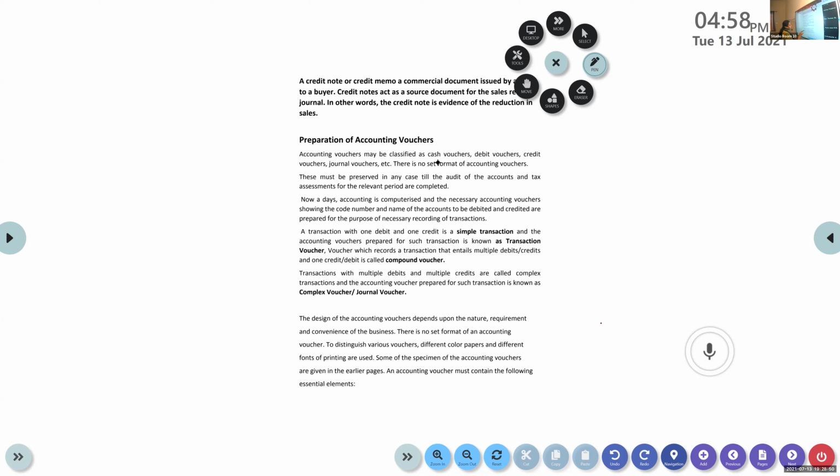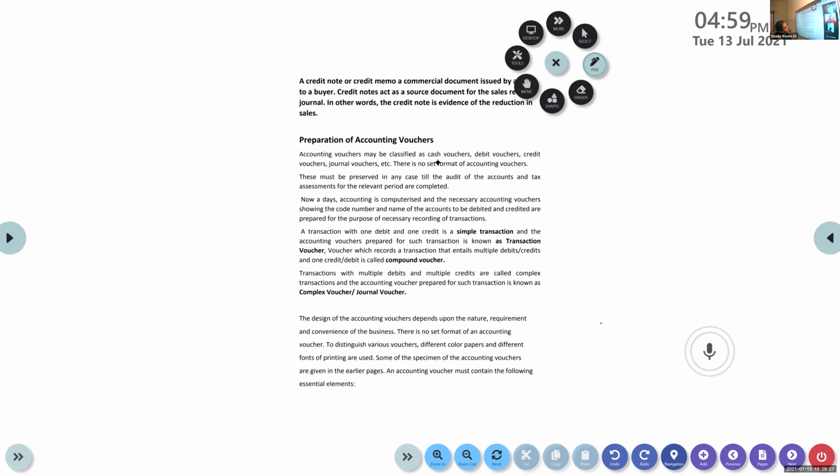To distinguish various vouchers, different color pages and different fonts of printing are used. You might have noticed the bills that you get. Sometimes it will be pink in color, white in color, green in color. Have you noticed? Yes? Okay. So, to distinguish various vouchers, different colors may be used, different fonts of printing may be used. In your textbook, you can see the format of some vouchers. It is given in the textbook.